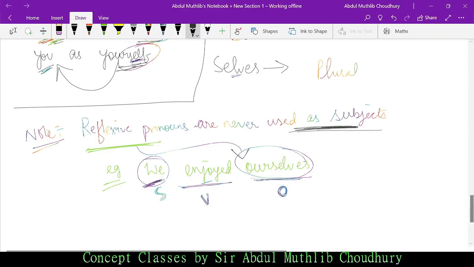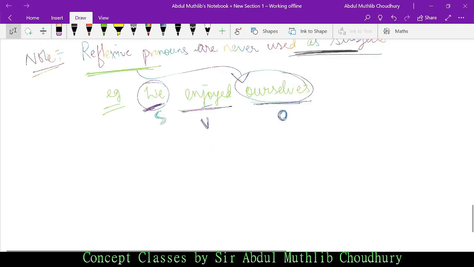Also remember that reflexive pronoun, I've written in short form, is used after, very important, reflexive pronoun is used after verb plus preposition.